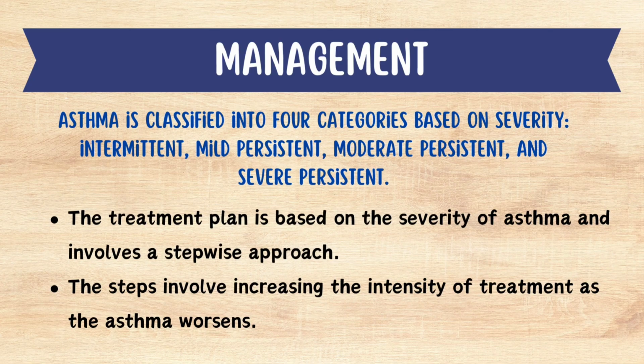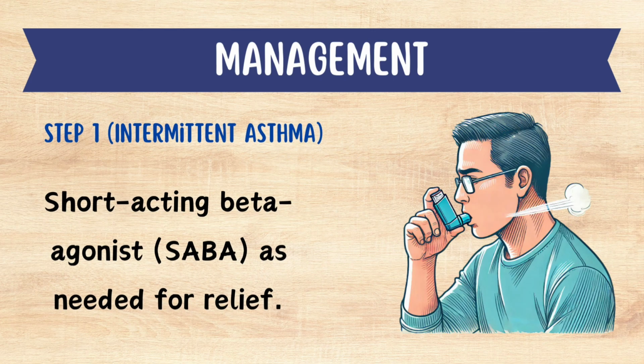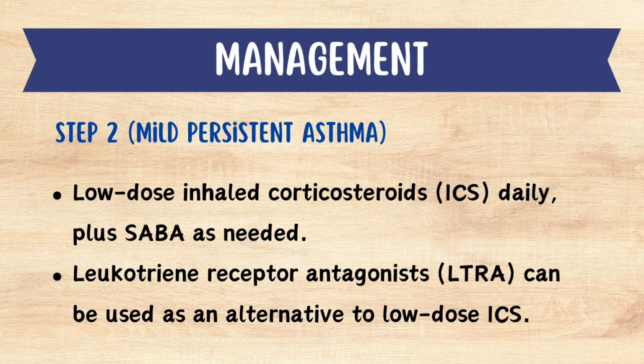So the treatment plan is based on the severity of asthma and involves a stepwise approach. The steps involve increasing the intensity of treatment as the asthma worsens. In step 1, you will treat intermittent asthma, and the drugs used are short-acting beta agonists as needed for relief. Step 2 indicates mild persistent asthma. In this case, the drugs will be low-dose inhaled corticosteroids daily plus short-acting beta agonist as required. The other drugs are the leukotriene receptor antagonists, which can be used as an alternative to low-dose inhaled corticosteroids.